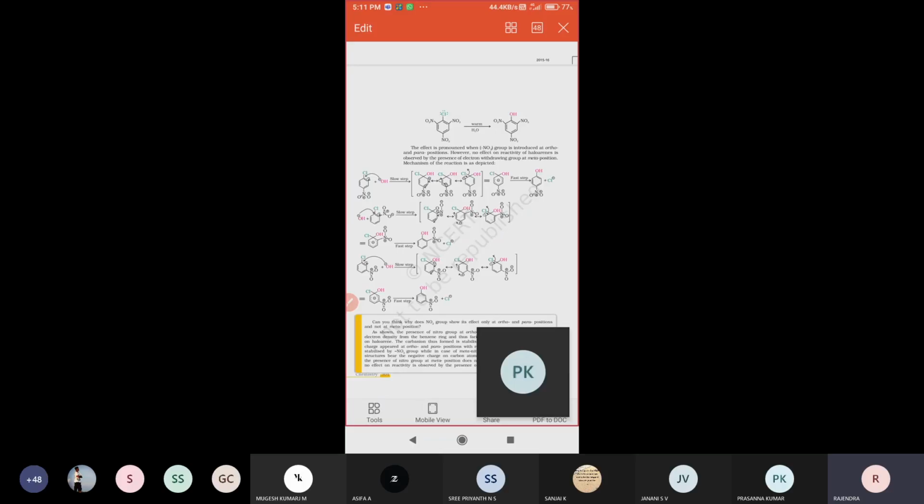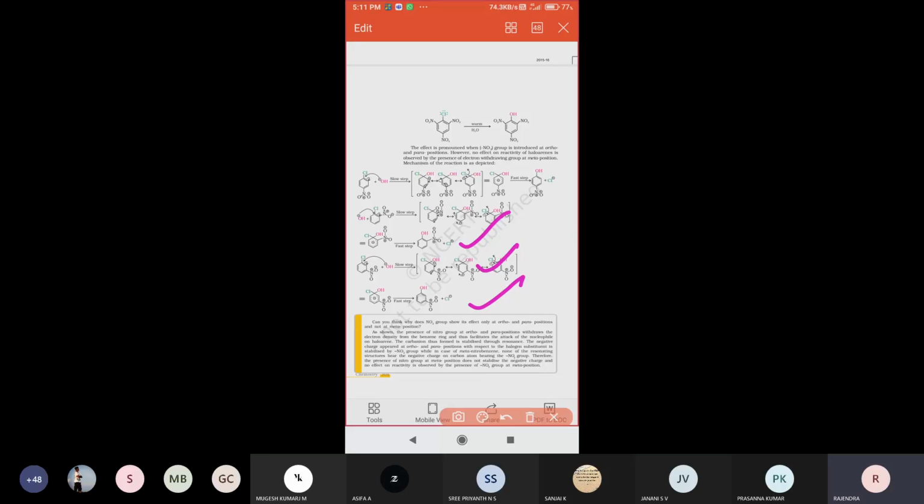So this is the mechanism of how the nitro group directs and to which position. Why should it not direct towards the meta position, and why should it always direct towards the ortho and para positions? These are the explanations. The mechanisms are already clearly given, along with the explanation. Go through it later.